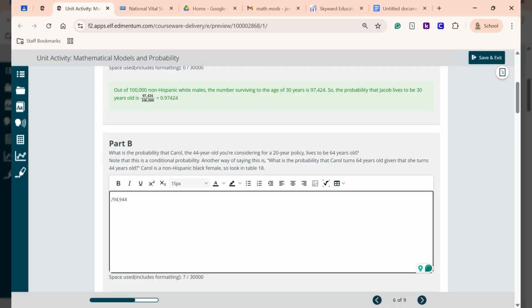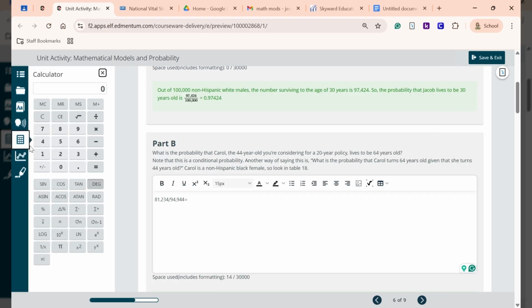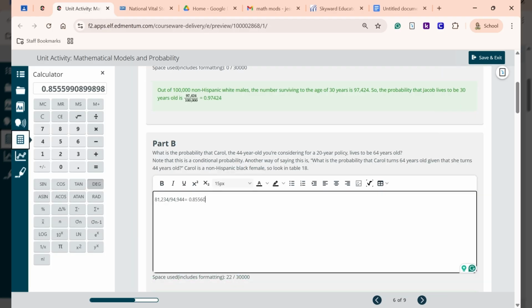So we'll write that number down, 81,234, and that's divided by 94,944. And the answer to that division problem is, all right. And so after working it out here on the calculator, the answer we get is 81,234 divided by 94,944 equals 0.85560. And so that will be the answer.